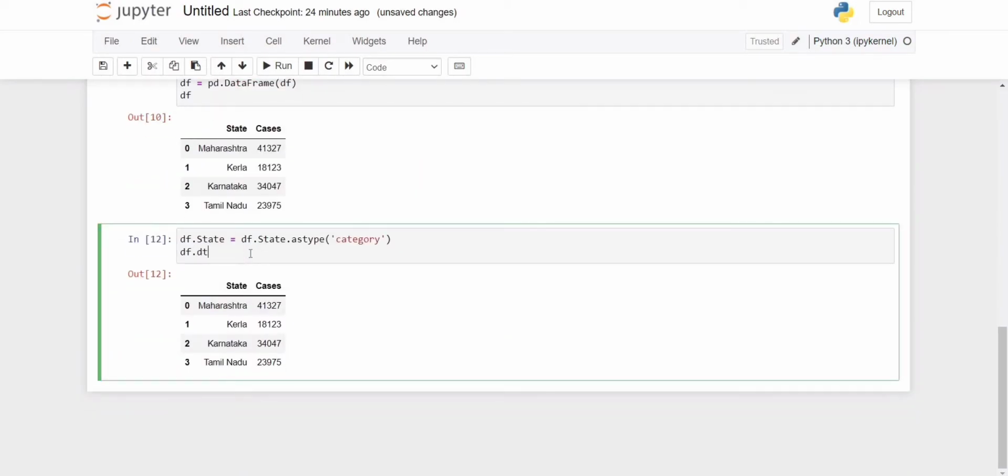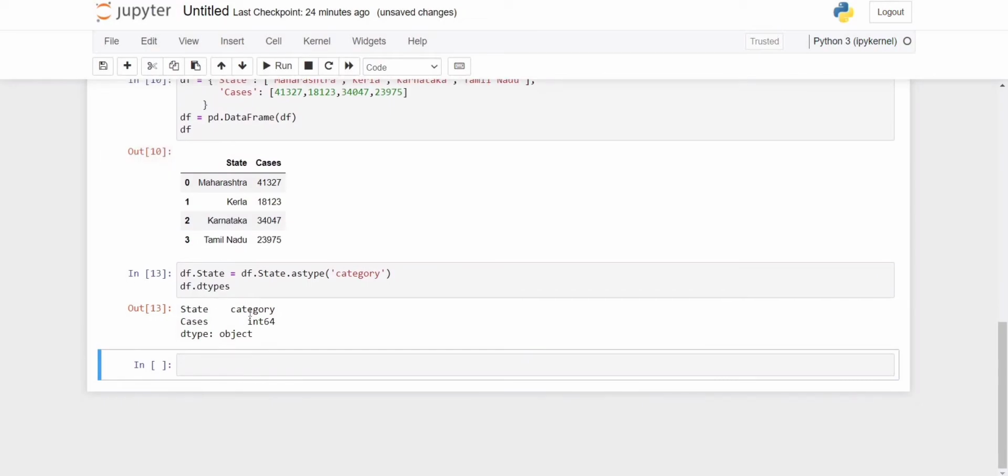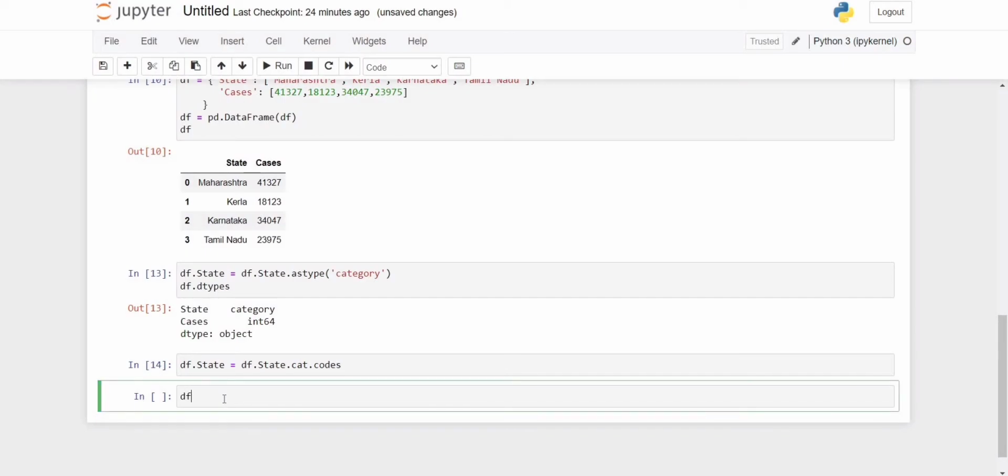Now the same approach we need to apply to convert the category into the number format. So how will we do it? df.state equal to df.state.cat.codes. Now execute our df.